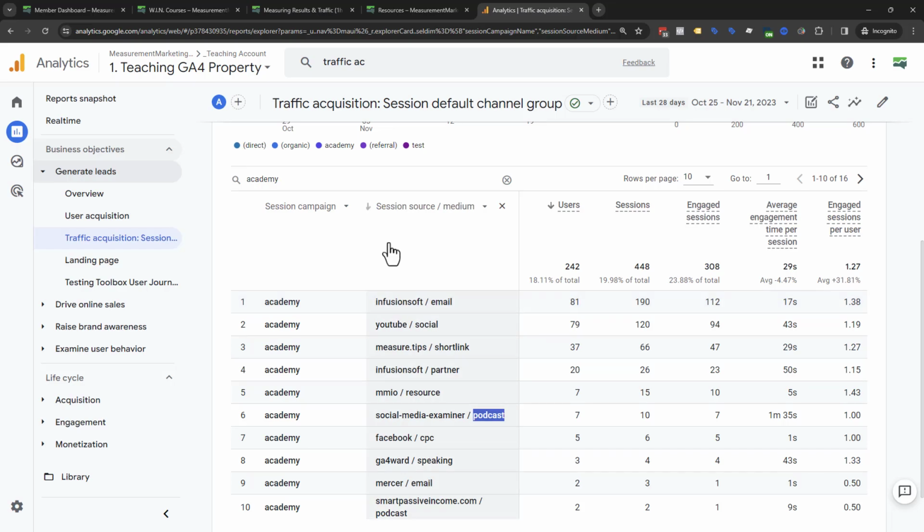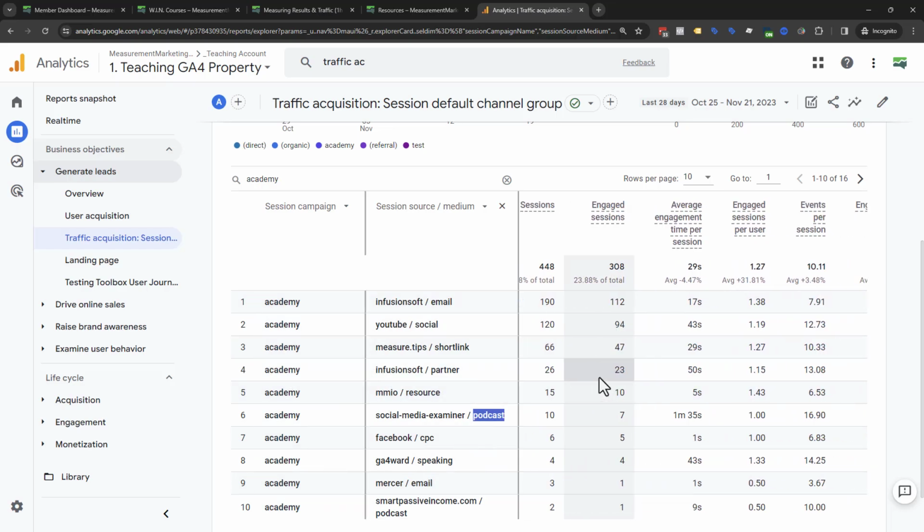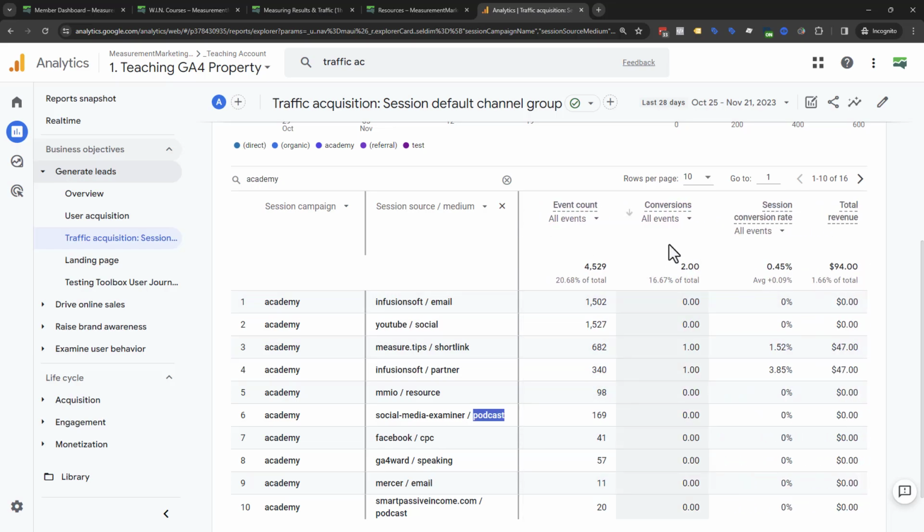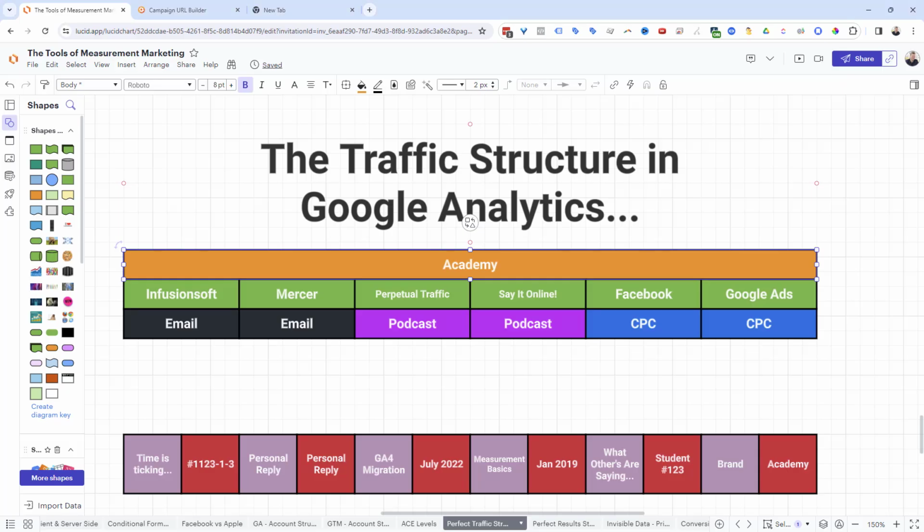So you can start to see that I can see a much clearer understanding of all my different traffic sources and how they are coming together. And of course, the different types of traffic from those sources, how they're coming together to be able to produce certain results, which of course you would just set up. Now, we're not going to go into the how to do that here, but you would just set up the conversion events for the different sources that you're trying to track to see the results you're getting from your traffic. But again, this is just all about tagging the traffic properly. So there are all the workshops we have in terms of setting up your ACE results. But that's it. That's why this is so important to coordinate here.